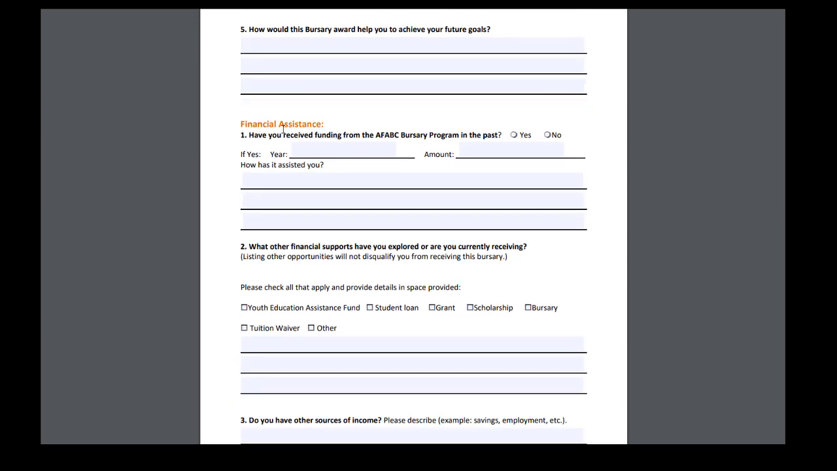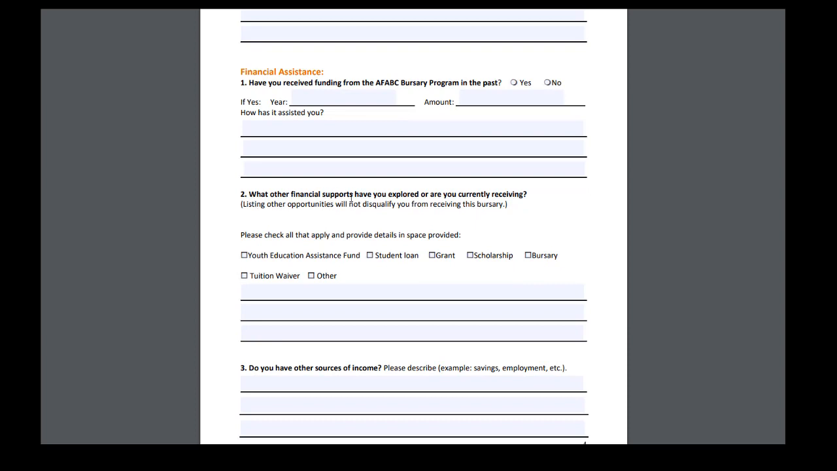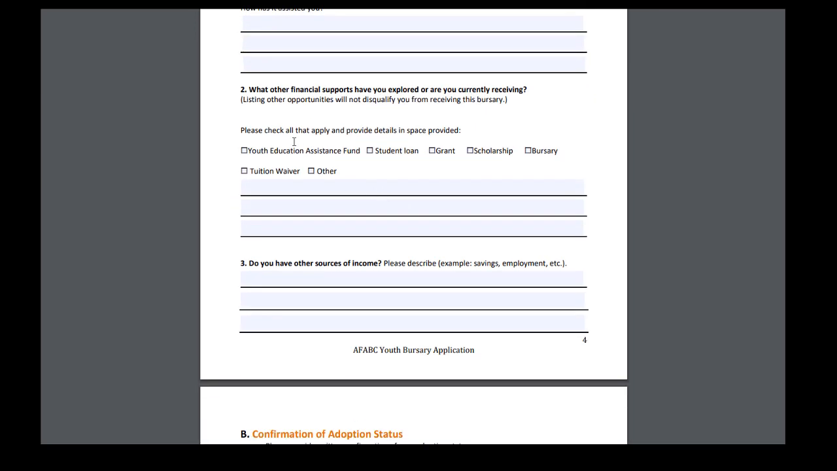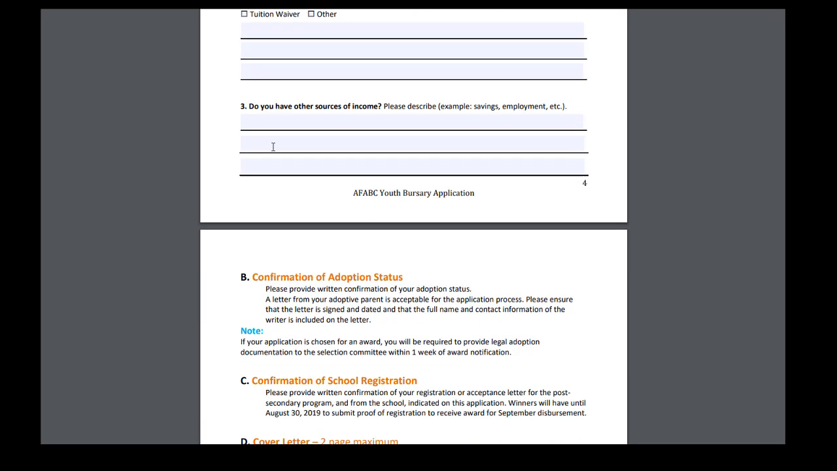Next is financial assistance. So have you received funding from the AFABC Bursary Program in the past? What other financial supports have you explored or are currently receiving? Note that this year we have included a checkbox for the tuition waiver in case that applies to you. Do you have any other sources of income? So this could be savings or employment.